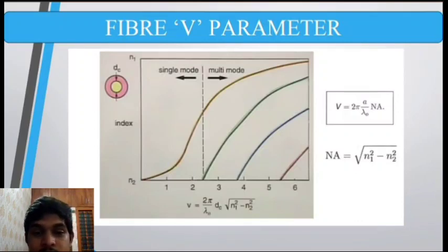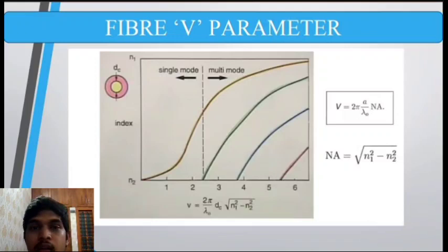In the graph, we can see that for a particular value of V, it's going to be single mode, and for others it's going to be multimode. We can see an imaginary line passing through the point between 2 and 3, that is, the value 2.405. If the V value is lesser than 2.405, then the fiber supports only a single mode.